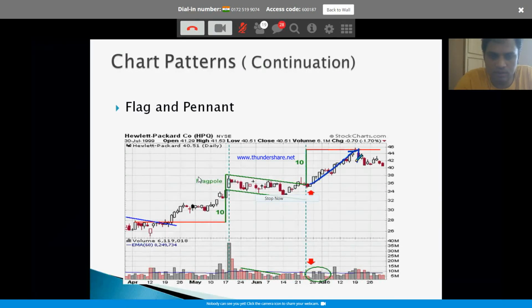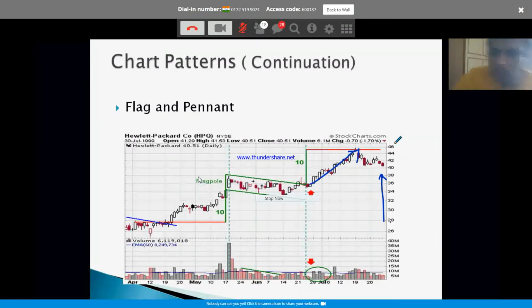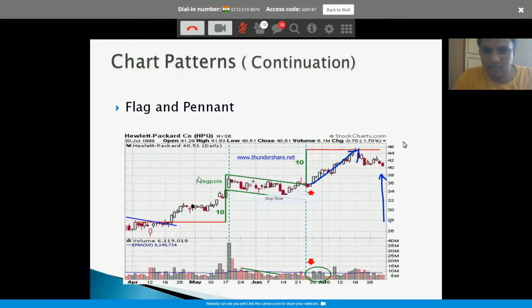Yeah, I forgot to mention again. The target is, let's say, this pole. The height is from 28 to 38. So this pole is 10 points. So once it is breaking out from here, you can anticipate a 10-point move. So that means 38 to 48. The target you can keep is 48, but don't exactly look for 48. But that is the anticipation.